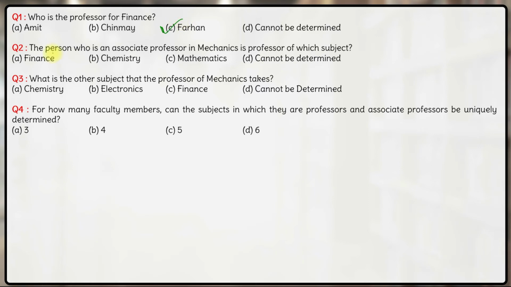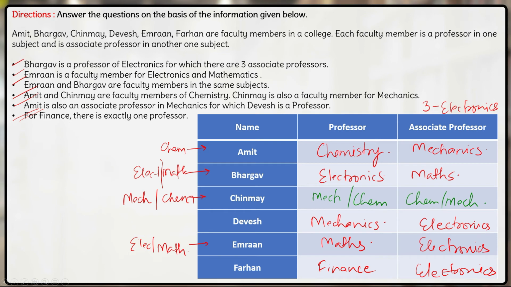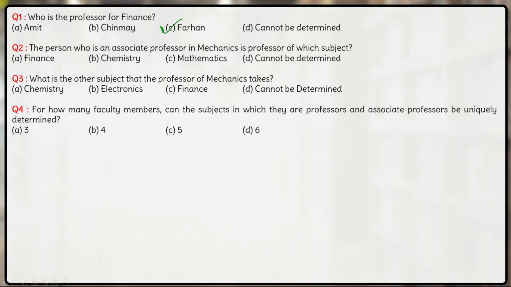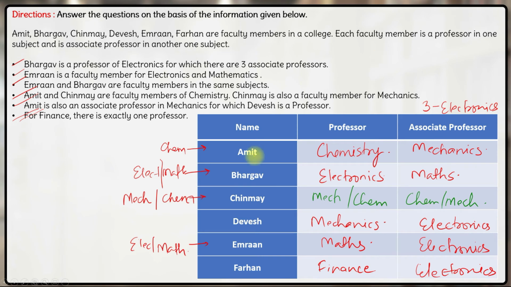Second question, the person who is an associate professor in mechanics is professor of which subject? The associate professor in mechanics can be either Amit or Chinmay.